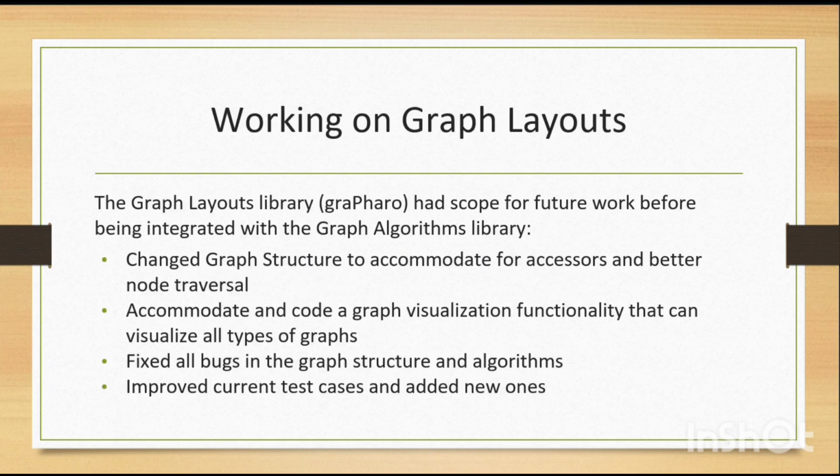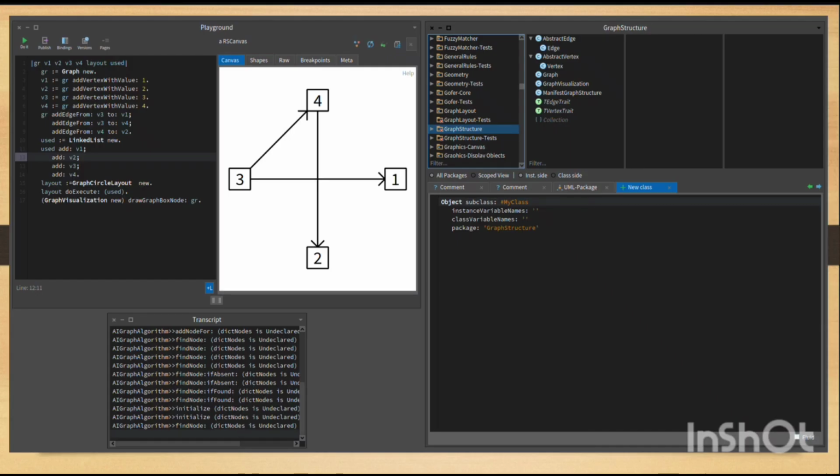The next part was working on completing the graph layouts library, where I changed the graph structure to add accessors for better node traversal, and I added a feature for code visualization as well. I fixed all the bugs that were there in the algorithm as well as in the test cases, and I wrote new specific test cases that would catch any new bug that's created for any new layout algorithms that will be created.